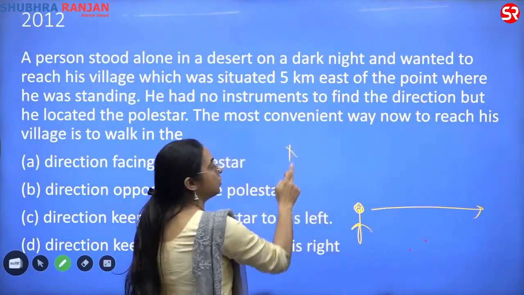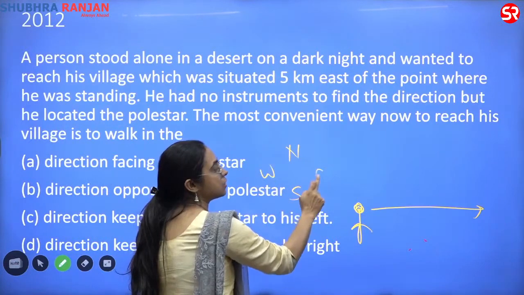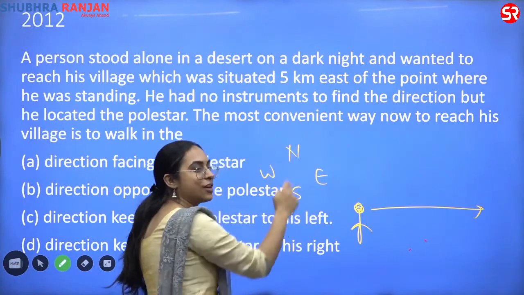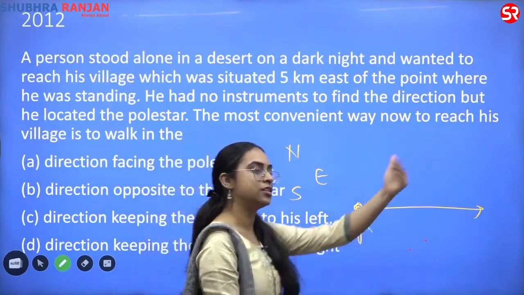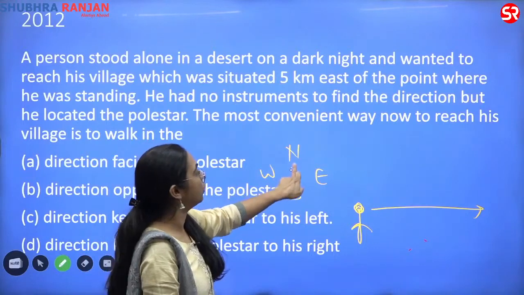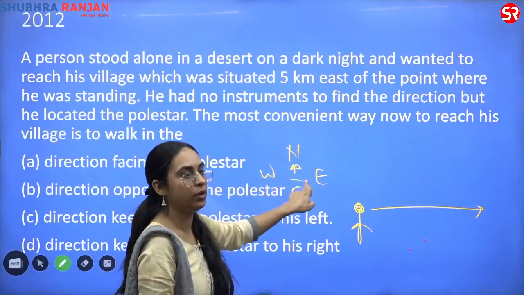This is north, this is south, this is west, this is east. These are the cardinal directions. All you know is that the village is in the east. You located a pole star. So you have to keep it on the left. Only then will you move.